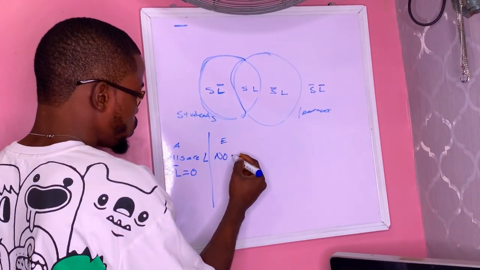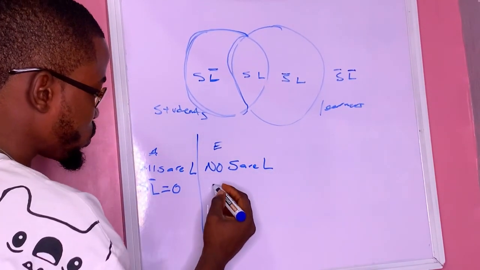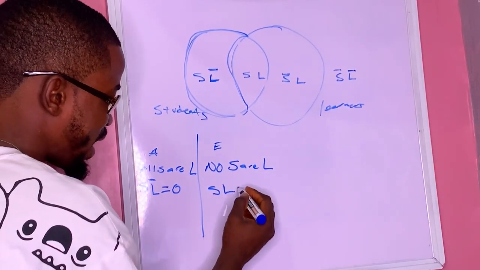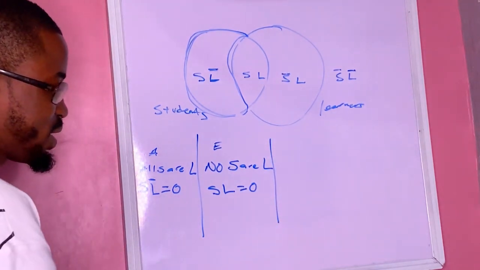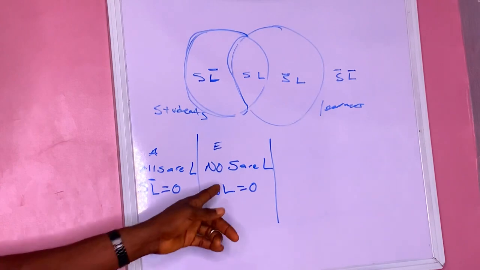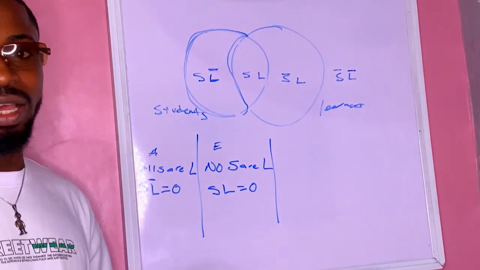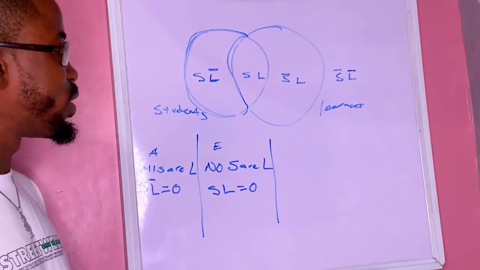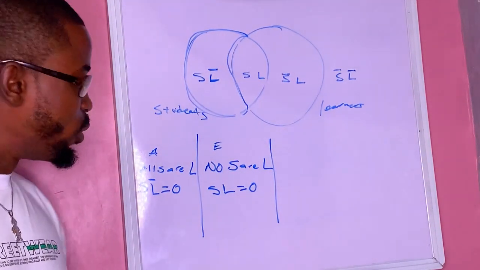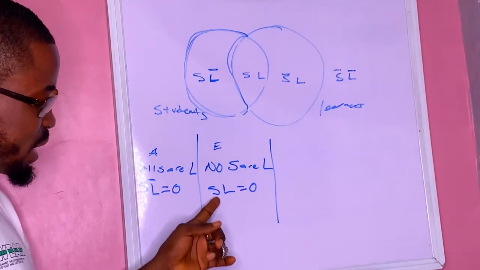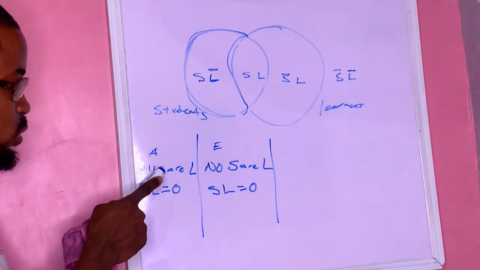Then the E proposition: no students are learner. So it will be students that are learner equals 0. That's the symbol. Students that are learner equals 0, because there are no students that are learners. That shows that this particular space is also empty. So students that are learner equals 0.